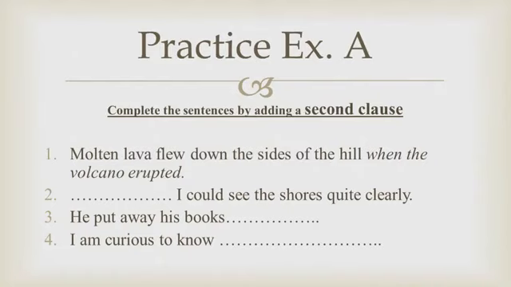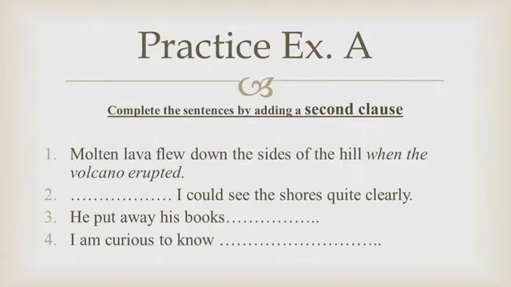You have to consider two things. First, that you are completing it with a clause, and second, that the clause is a second clause. Like, when the volcano erupted is a clause, as it has a subject, the volcano, and a verb, erupted. And it is a second clause because it starts with the conjunction when. Sentences number 2, 3 and 4 are for you to do by yourself.